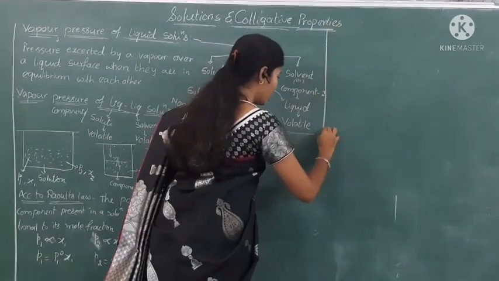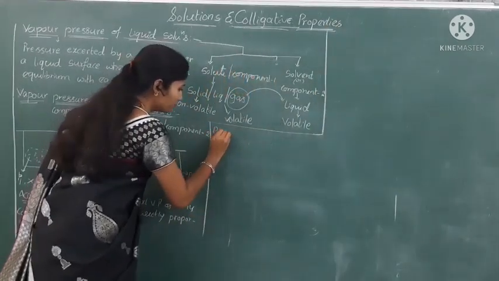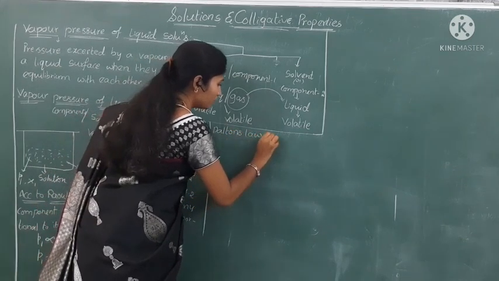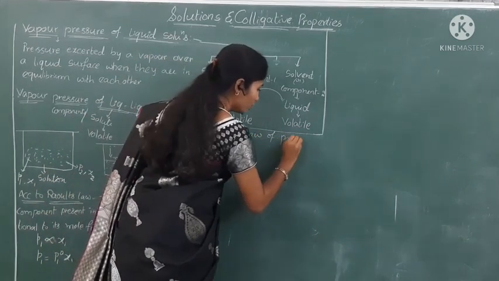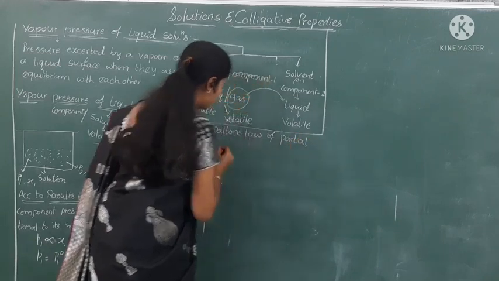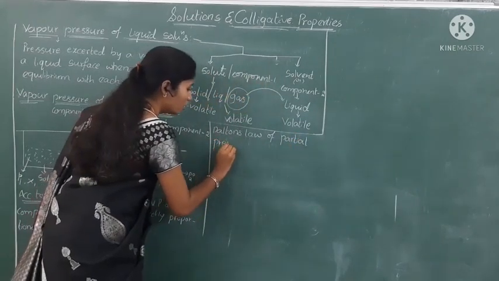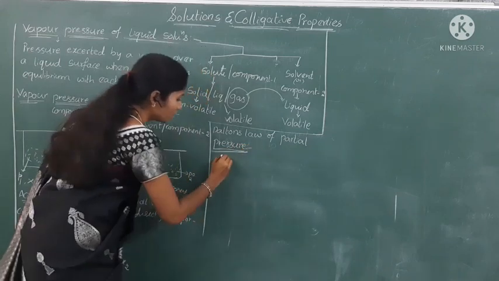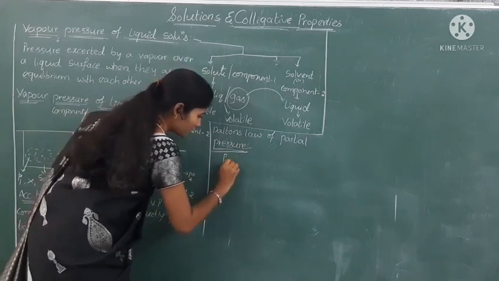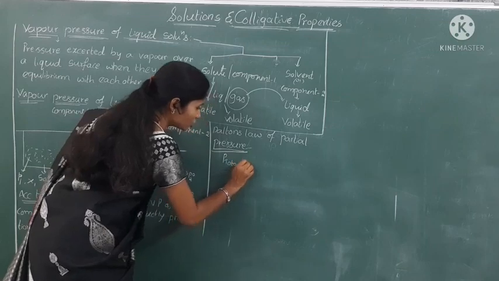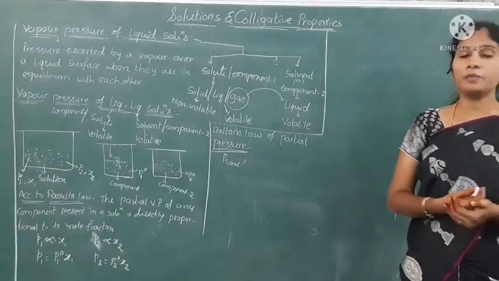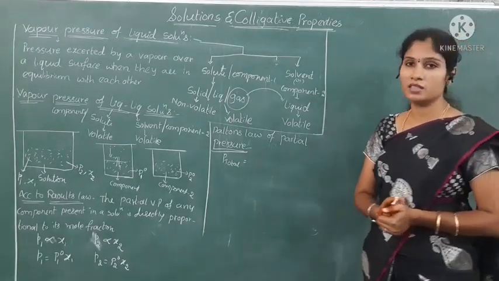According to Dalton's law of partial pressure. So what is the definition of Dalton's law of partial pressure? You already learned this definition in first year. The pressure exerted by a total mixture of gases or a mixture of substances is equal to the sum of the partial pressures of the components present in that mixture.